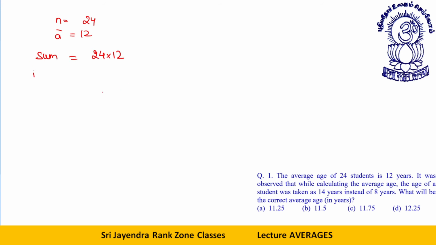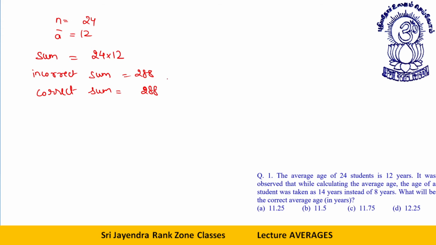if I now read the question further, it was observed that while calculating the average age, the age of a student was taken as 14 years instead of 8 years. So this is actually the incorrect sum. So what will the correct sum be? This is 288.